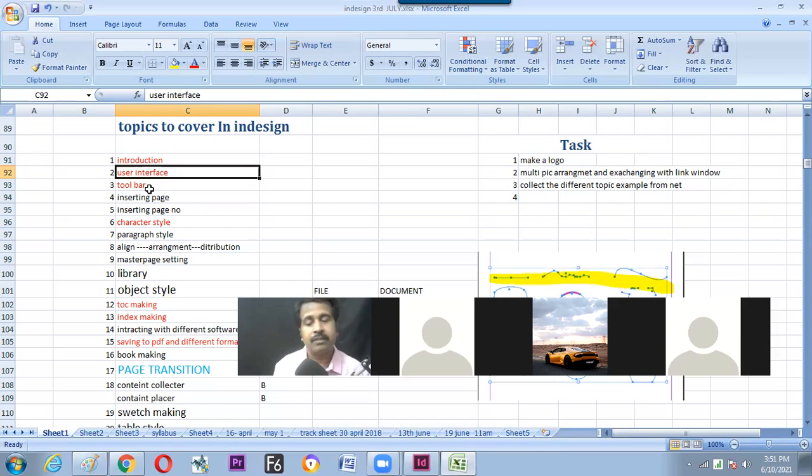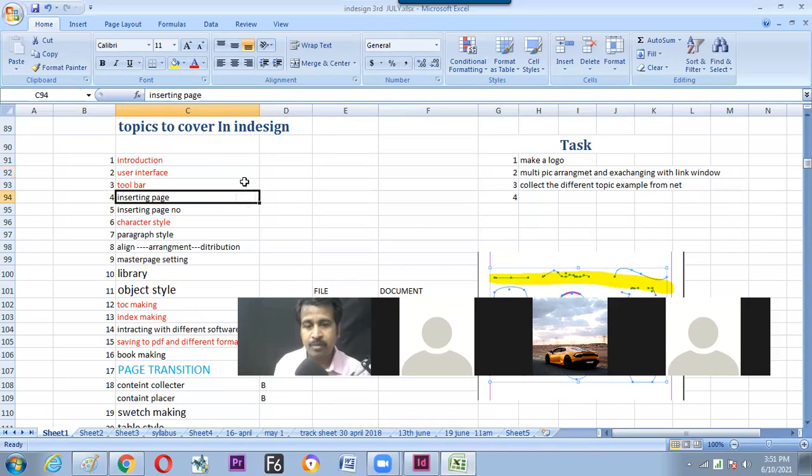Not only this software, any software we are learning, either it's Photoshop, Illustrator, InDesign, 3D Max, Maya, Fusion, Combustion, whatever it may be. Even it is MS Word or PowerPoint. I'm not speaking only of multimedia software. In MS Word also people are doing a lot of jobs and they handle this software in a different manner, and that makes them a professional. Exactly the same way, if we can customize the user interface, then you can command that. So I've just given a reason why to spend time on this.